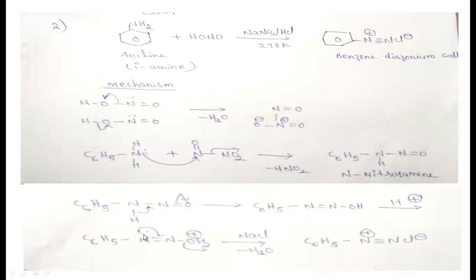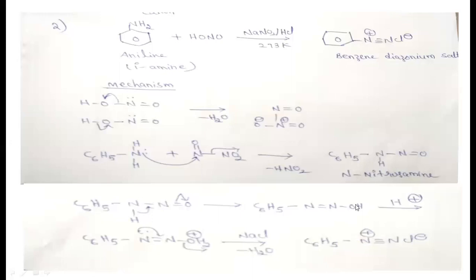The nitrogen, which has a lone pair of electrons, donates its lone pair to here, and simultaneously the OH2 plus is eliminated as a neutral molecule, and a triple bond forms. Finally, when it reacts with chloride, it produces benzene diazonium chloride.